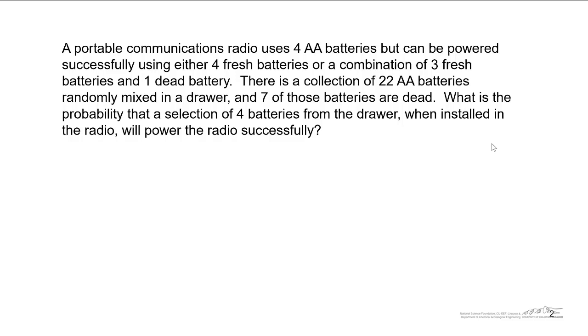We have a portable communications radio that uses 4 AA batteries. It can be powered successfully using either 4 fresh batteries or a combination of 3 fresh and 1 dead. We've got a collection of 22 batteries in our drawer. We know that there's a subset of 7 dead batteries. That means we have 15 fresh batteries. And we want to ask ourselves, what is the probability that a selection of 4 batteries from the drawer, when installed in the radio, will power the radio successfully?